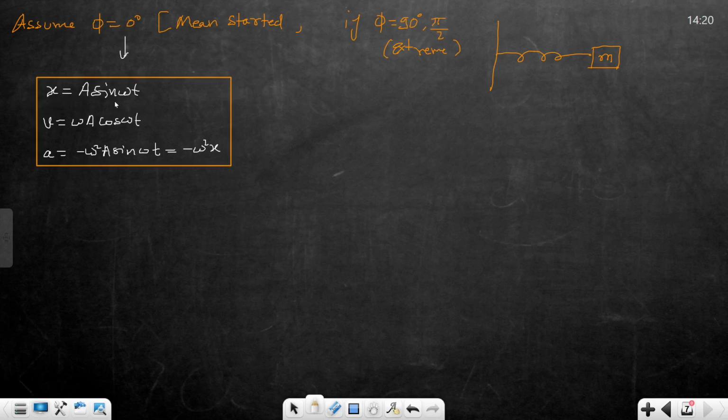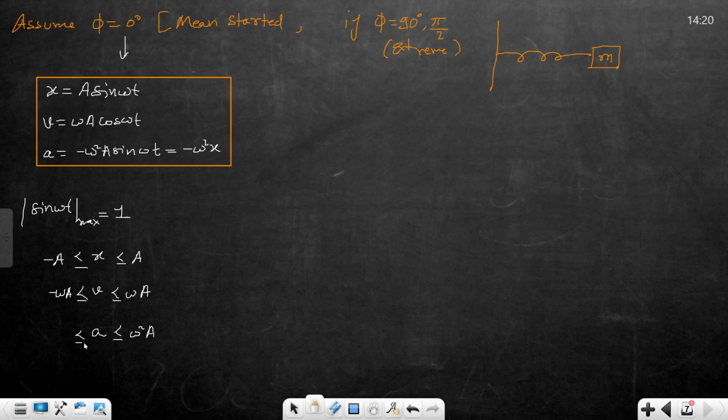What could be the maximum value of sine omega t? 1, right? The value of sine can only be 1 at maximum. So between what values will x lie? The x will lie from minus a to plus a. The v will lie from omega a to minus omega a, and acceleration will lie from omega square a to minus omega square a. Clear?